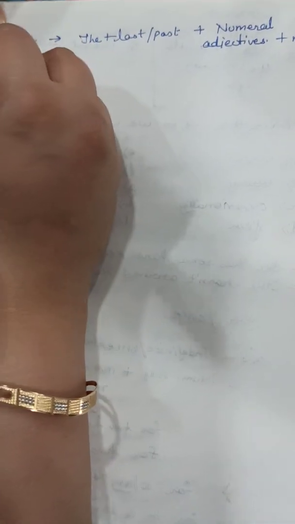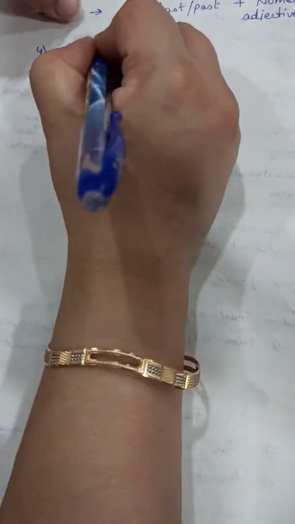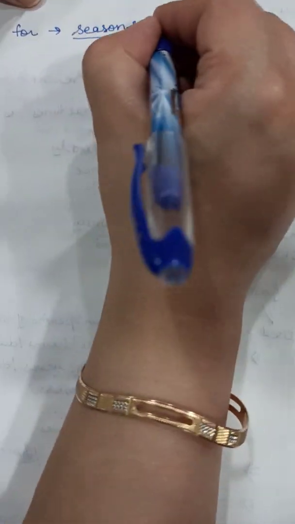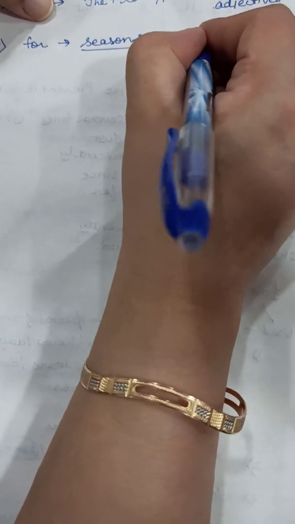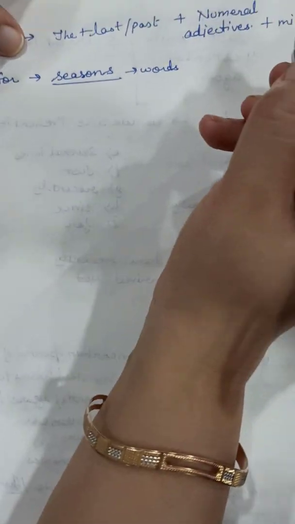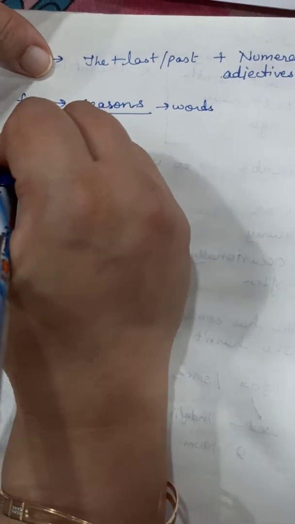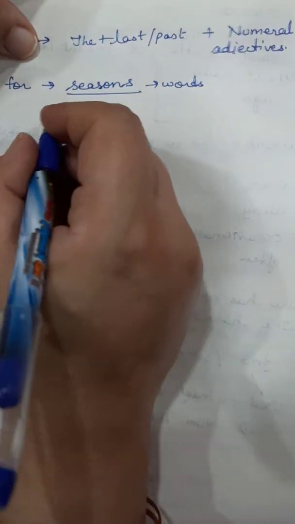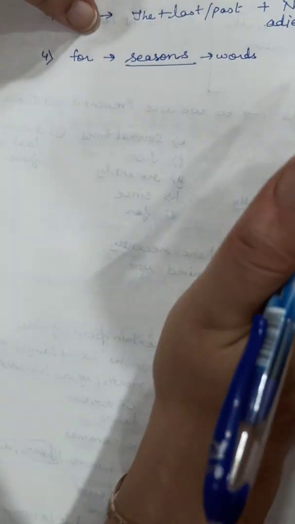Okay. Next, we have use with the name of seasons. Now remember, the word season should be used. We cannot say for spring. No, it will be for 2 seasons. I think this much is clear.